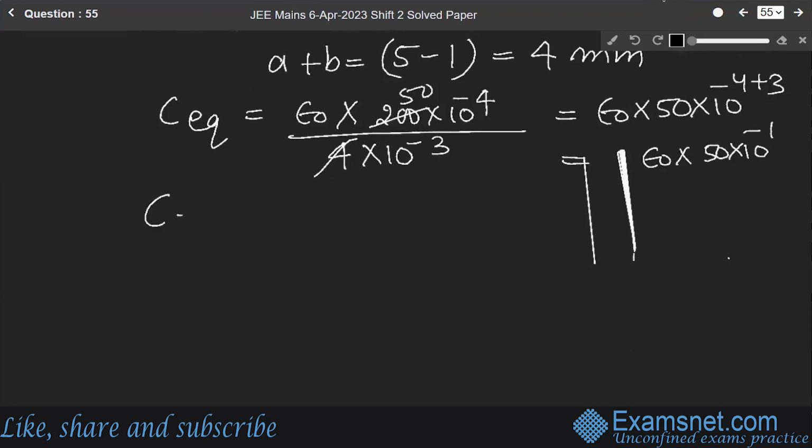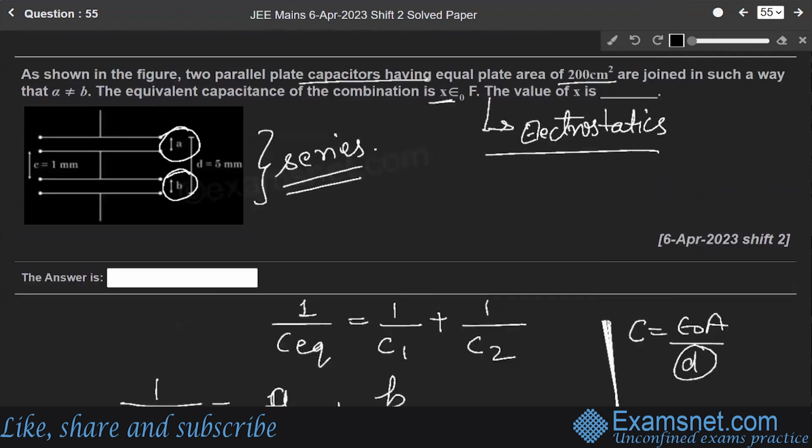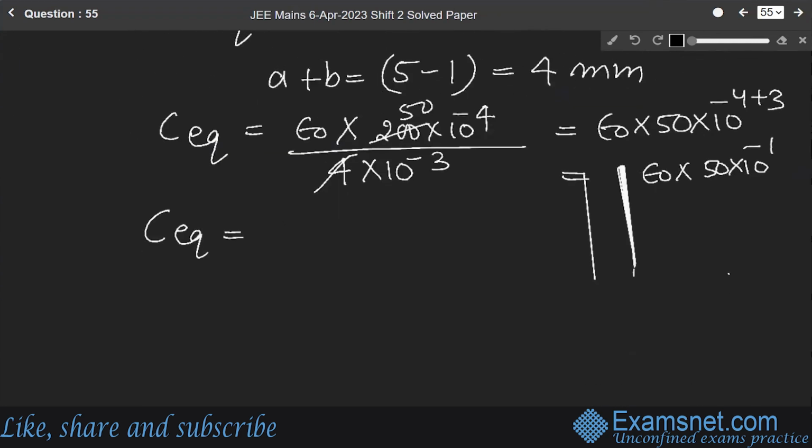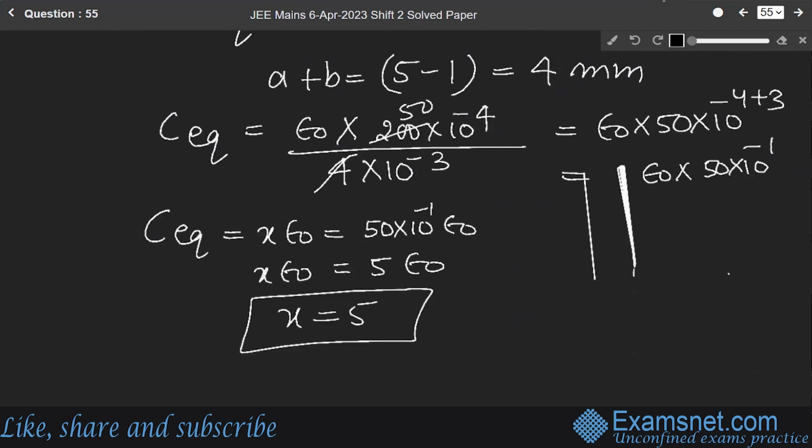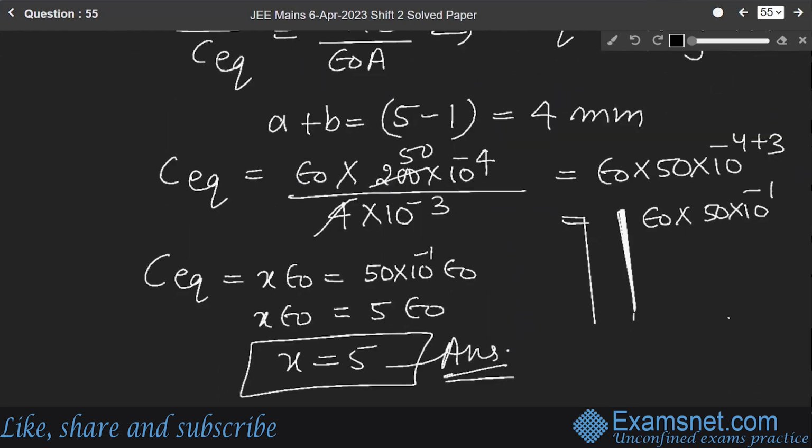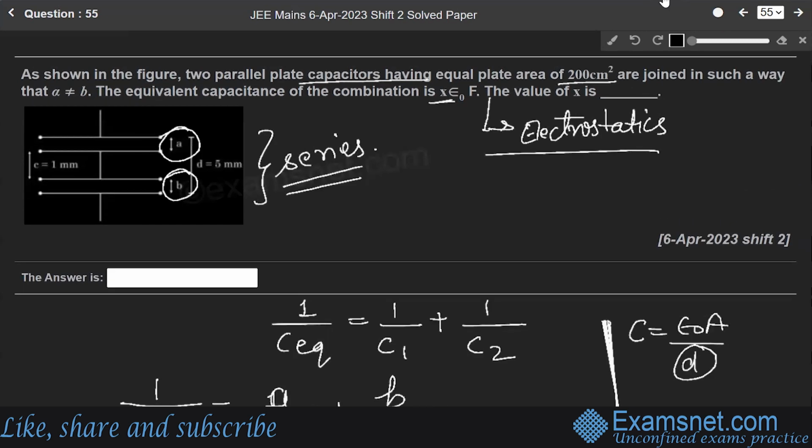So C equivalent will be equal to X epsilon naught F. Comparing it with X epsilon naught, it will be 50 into 10 to the power minus 1, which means 5 epsilon naught. So X epsilon naught equals 5 epsilon naught. So the value of X will be 5. Okay. So moving on, next question.